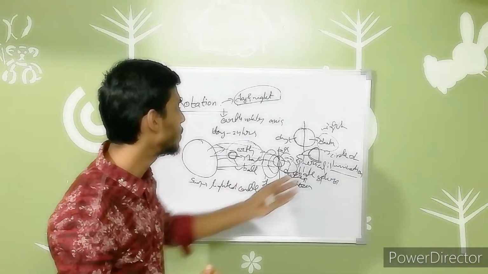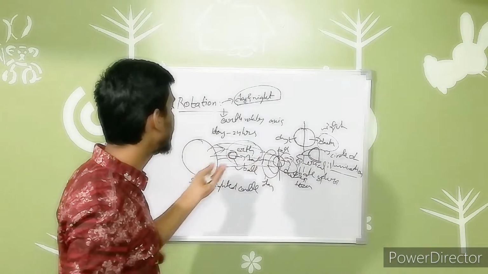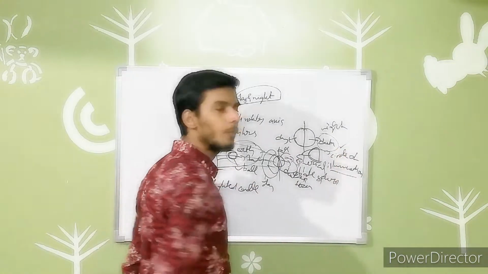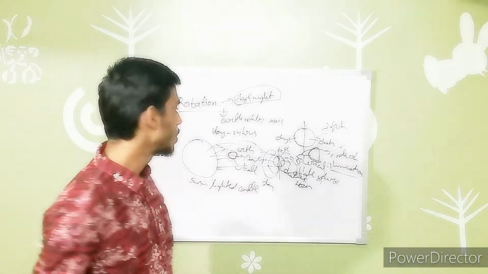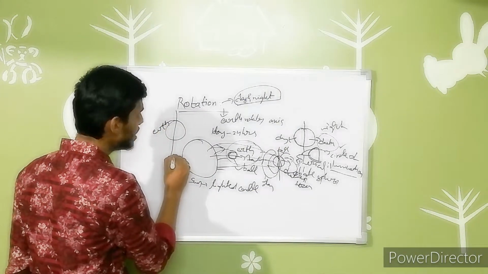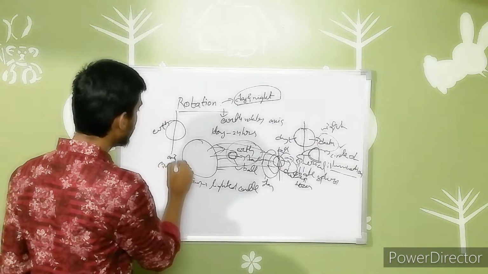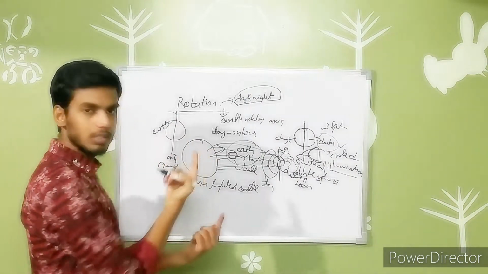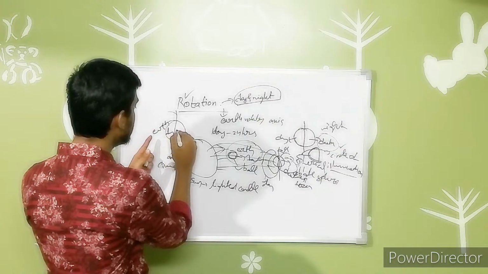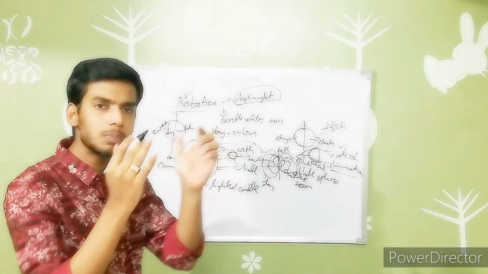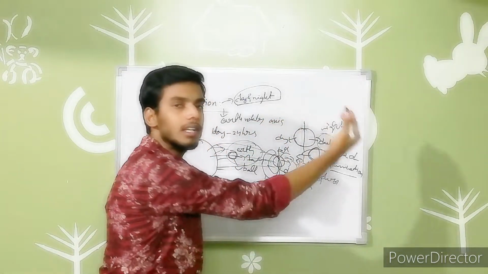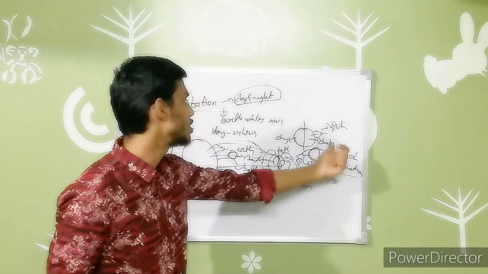This is the process happening whenever the Earth is receiving sunlight from the Sun. When you are talking about the circle of illumination, there is one point we have to remember. Suppose I consider a case: what happens if the Earth doesn't rotate? This is the Earth. It has its axis, which is imaginary. Based on this, the Earth is rotating around its axis, that we said as rotation. This is day and this is night. Because it is spherical in shape, it is able to receive the sunlight at only one side. On the other side, it receives darkness, that is the night zone.